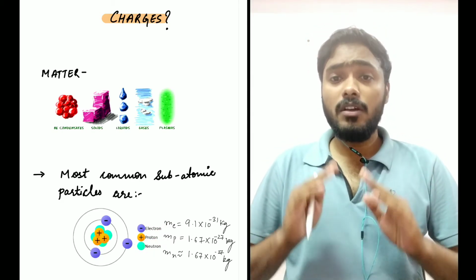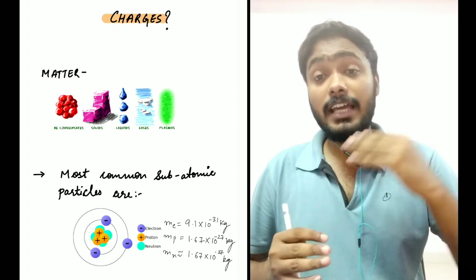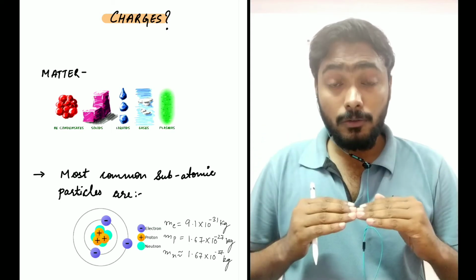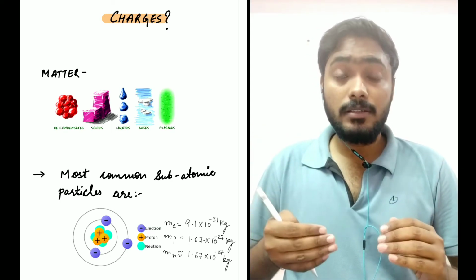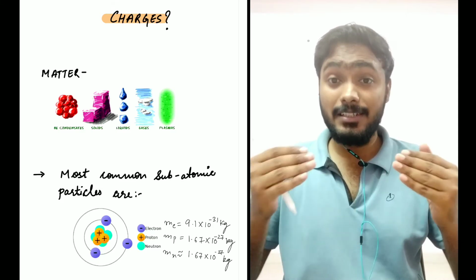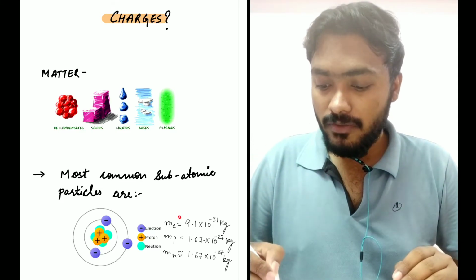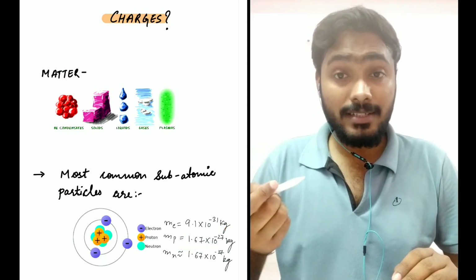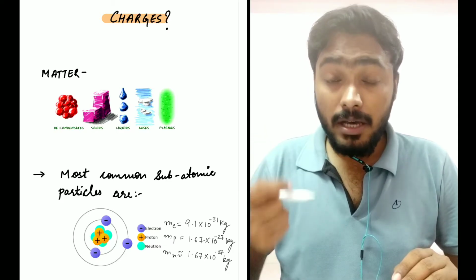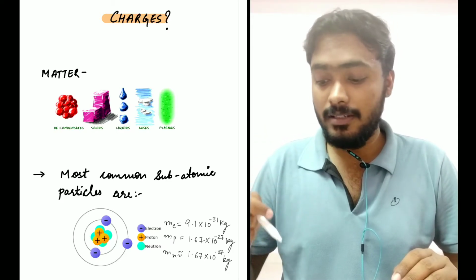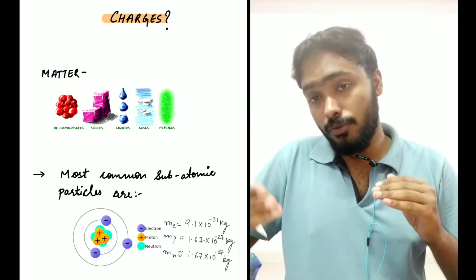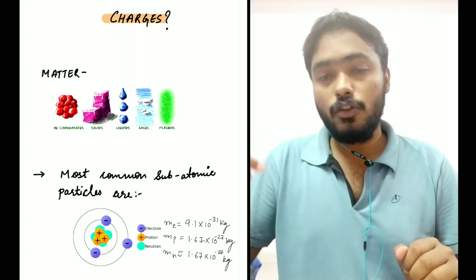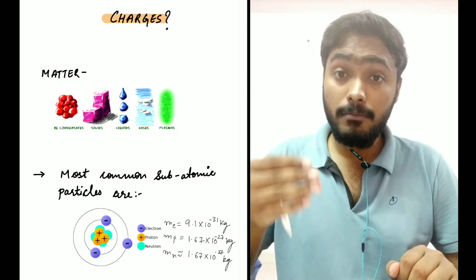These are the most common three subatomic particles which we have studied in the past, and these are the most famous ones, right? We all know that these subatomic particles, no matter how small their mass is, still do have some mass. The mass of an electron is 9.1 into 10 to the minus 31 kg. The mass of a proton is 1.67 into 10 to the minus 27 kg, and the mass of a neutron is also 1.67 into 10 to the minus 27 kg. The masses of a proton and a neutron are approximately the same, but not exactly the same, right? So all these subatomic particles have mass.